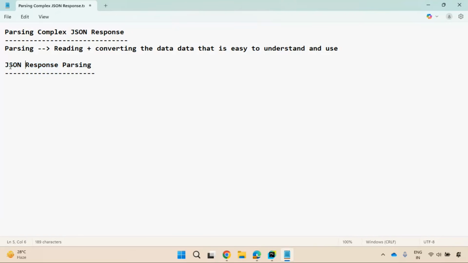Who will read the data, who needs the data, who consumes the data? Python will consume the data upon writing the code for further operations. So reading the JSON response and converting it into something Python can understand.